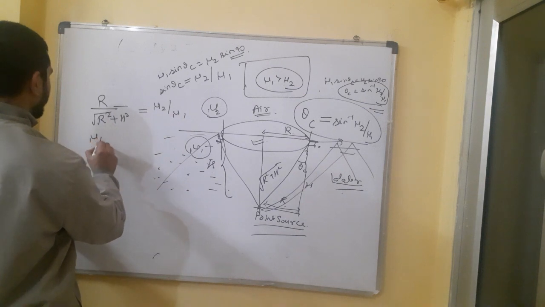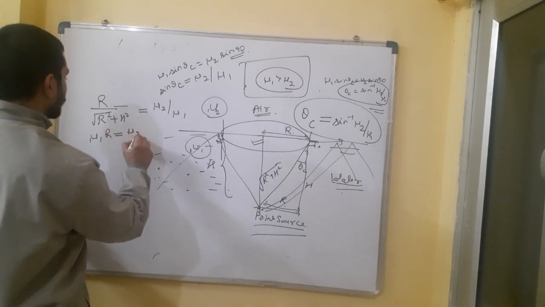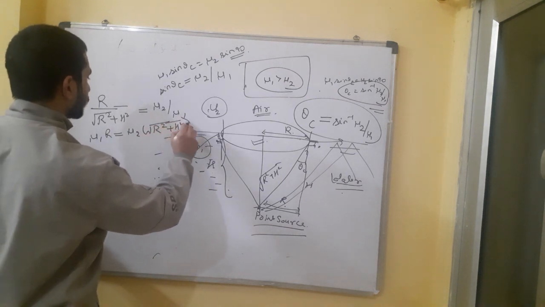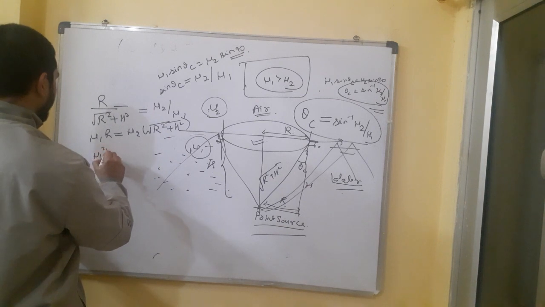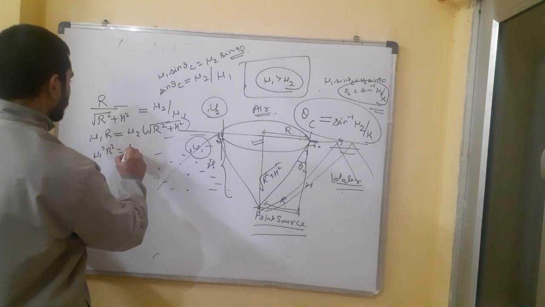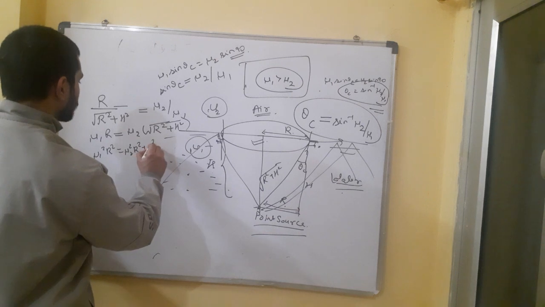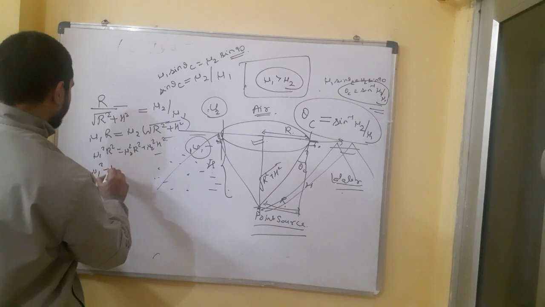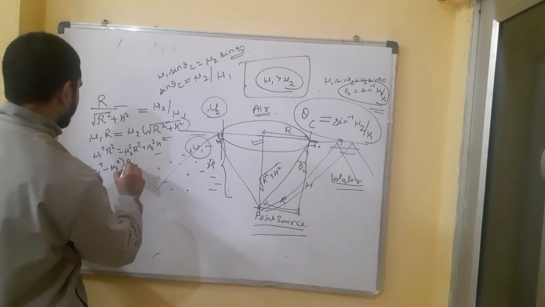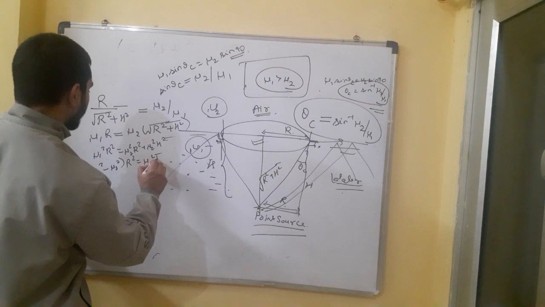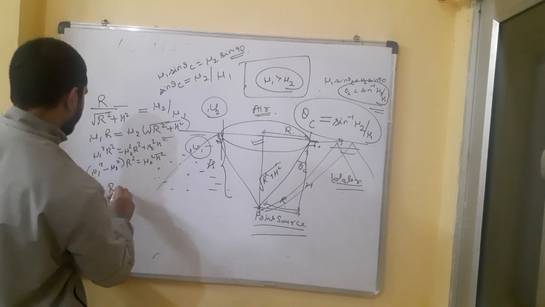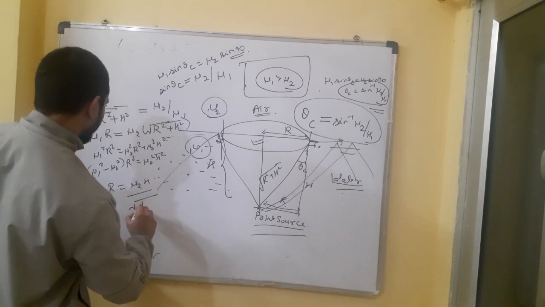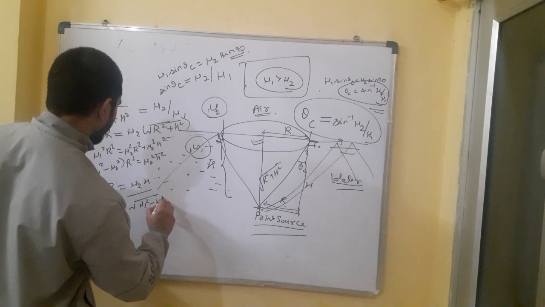So mu1 into r is equal to mu2 into under root r square plus h square. So mu1 square r square is equal to mu2 square r square plus mu2 square h square. So mu1 square minus mu2 square into r square is equal to mu2 square into h square. So r is mu2 h upon root of mu1 square minus mu2 square.